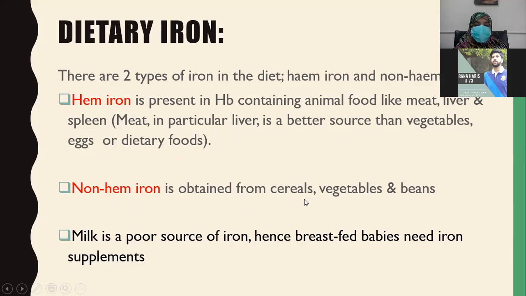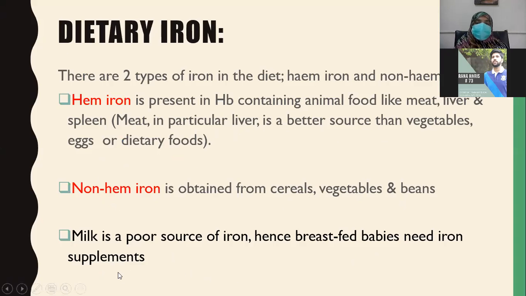It is obtained from cereals, vegetables, and beans. So vegetarian food has mostly non-heme iron, and heme iron is from animal sources. So milk is a poor source of iron, hence breastfed babies need iron supplements.